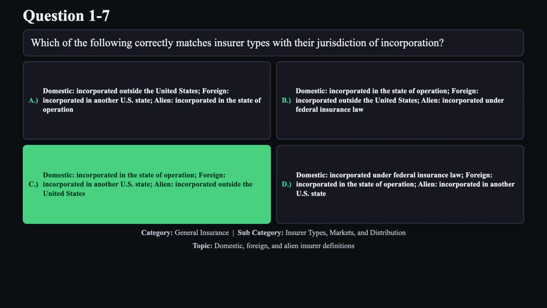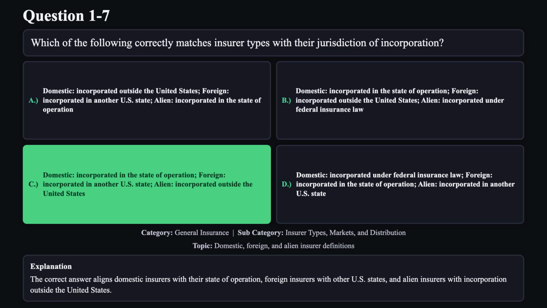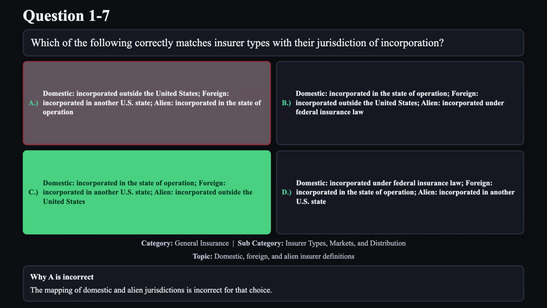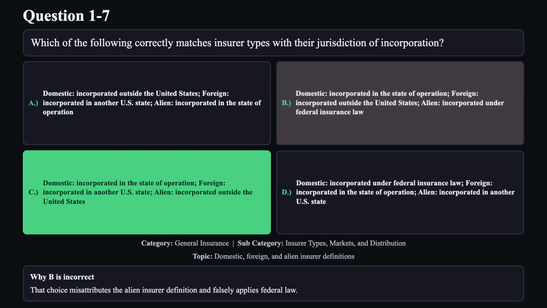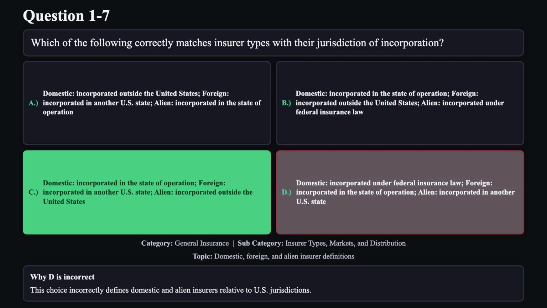The correct answer is C. The correct answer aligns domestic insurers with their state of operation, foreign insurers with other U.S. states, and alien insurers with incorporation outside the United States. Reason A is not correct. The mapping of domestic and alien jurisdictions is incorrect for that choice. Reason B is not correct. That choice misattributes the alien insurer definition and falsely applies federal law. Reason D is not correct. This choice incorrectly defines domestic and alien insurers relative to U.S. jurisdictions.